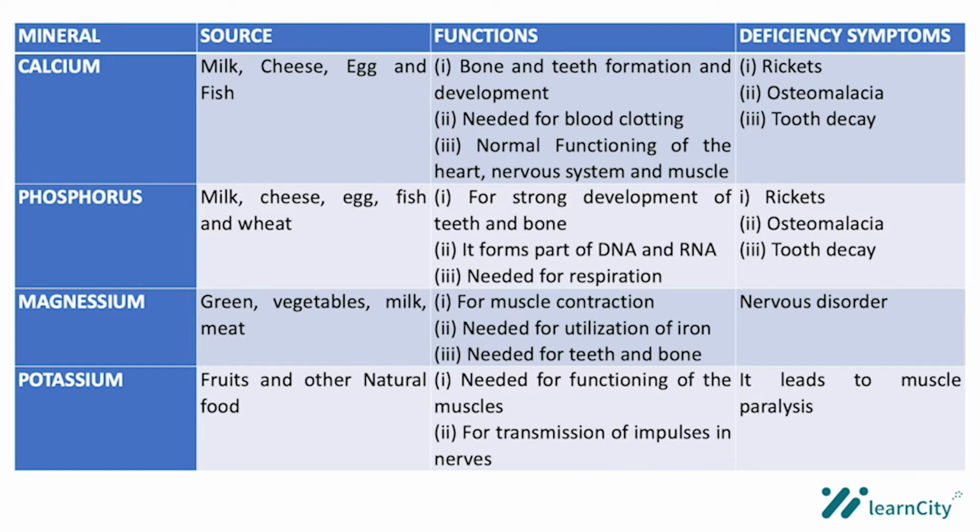Let's move on to another mineral salt, which is potassium. Sources of potassium in food are fruits and some vegetables. Functions of potassium: number one, it's needed for functioning of the muscles. Another is that it is needed for transmission of impulses in nerves. A deficiency symptom of potassium is that it leads to muscle paralysis.